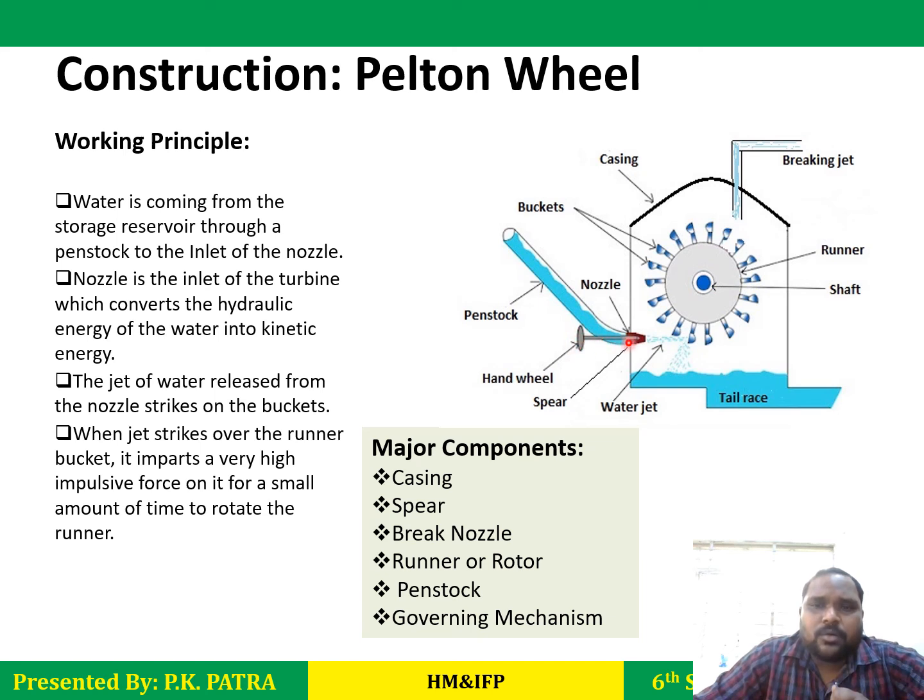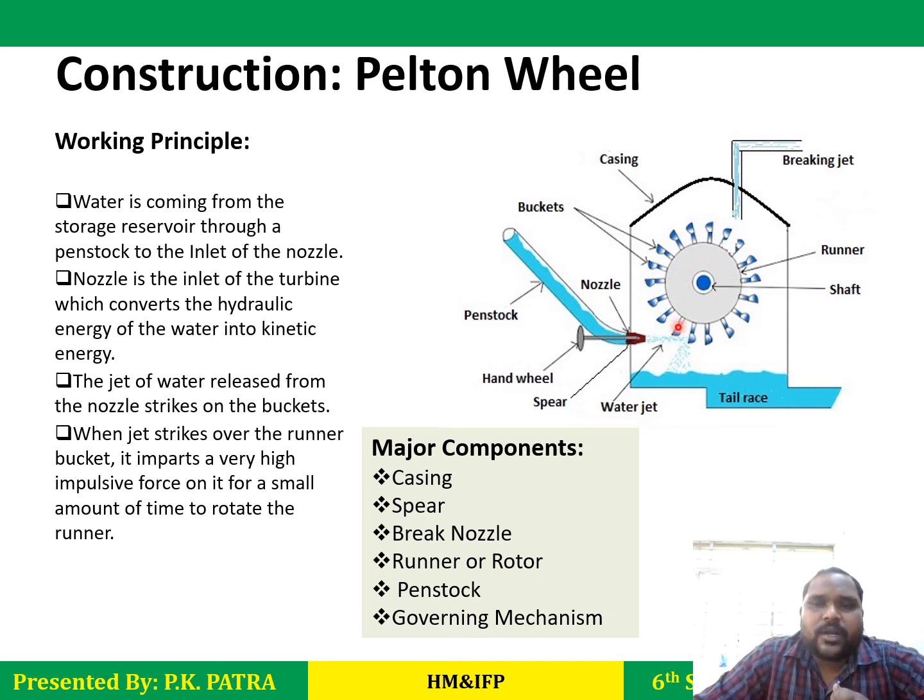This spear controls the flow of water to the turbine. How much water is required as per the speed will be controlled. If you operate this spear, the flow can be regulated. The nozzle delivers the high jet of water, so water at high velocity strikes the buckets, and the turbine will rotate.